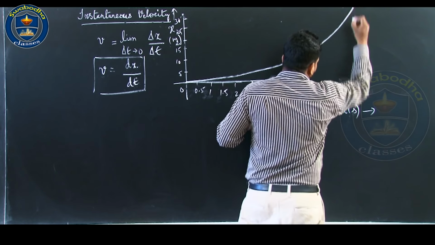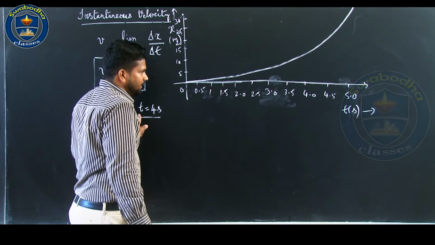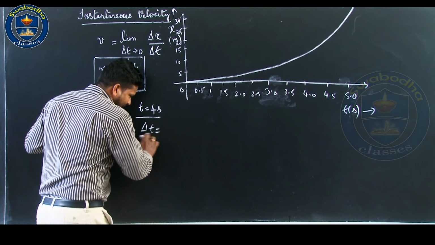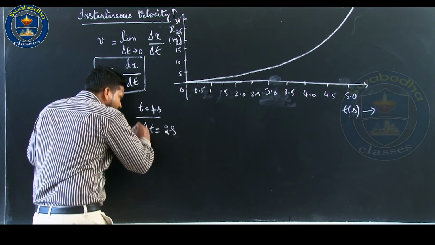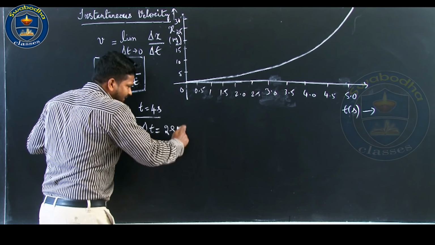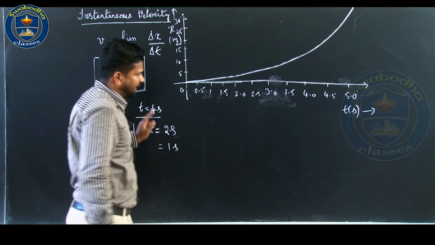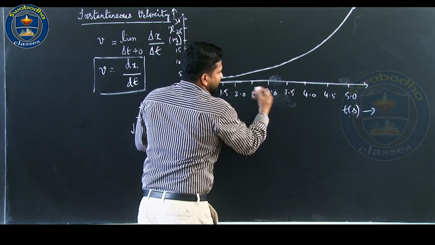Now, I am going to calculate the instantaneous velocity at t equal to 4 seconds. So, I am going to consider delta t, the time interval length, initially 2 seconds, then I am going to decrease the time interval length from 2 seconds to 1 second. The time interval length is 2 seconds centered at t equal to 4 seconds, which means 1 second after, that is 5, and 1 second before, that is 3.